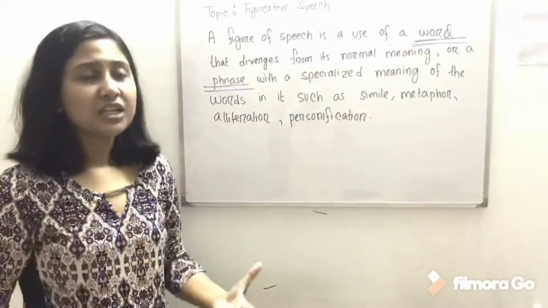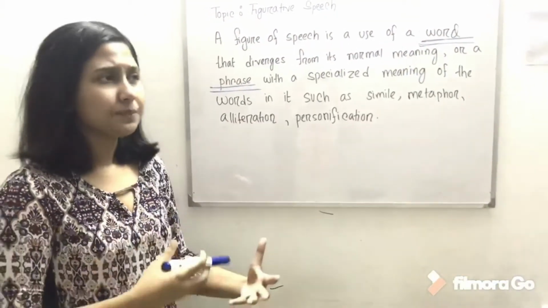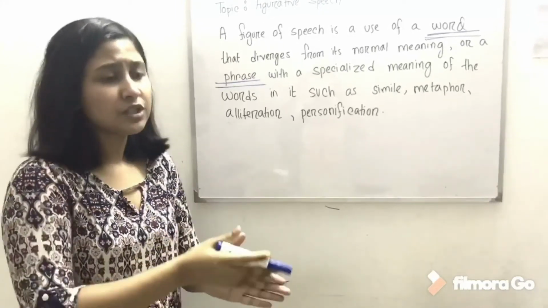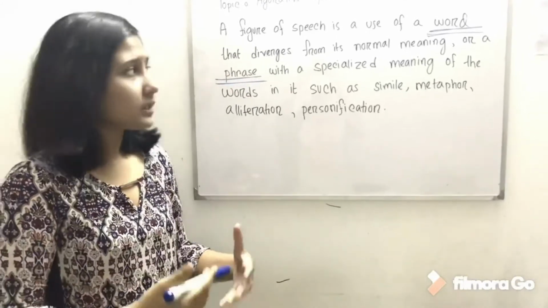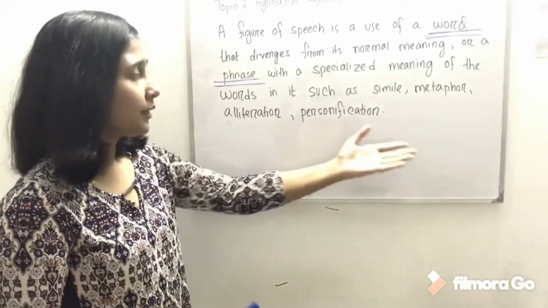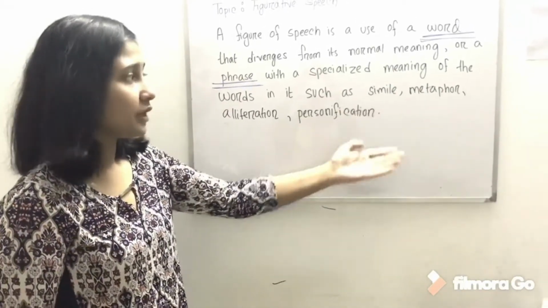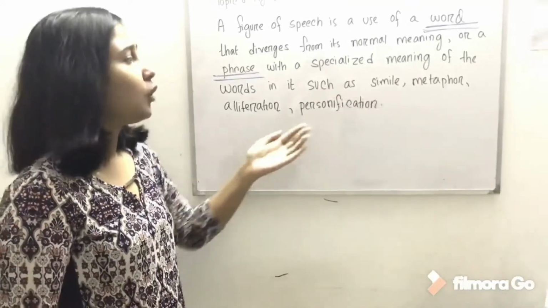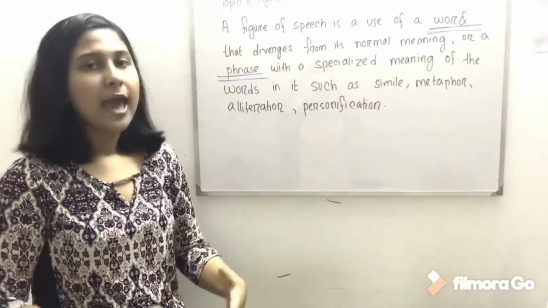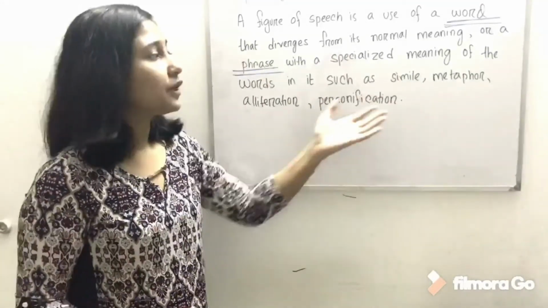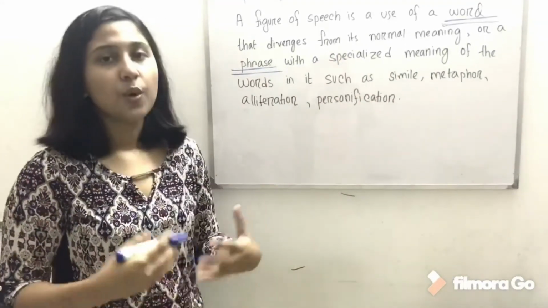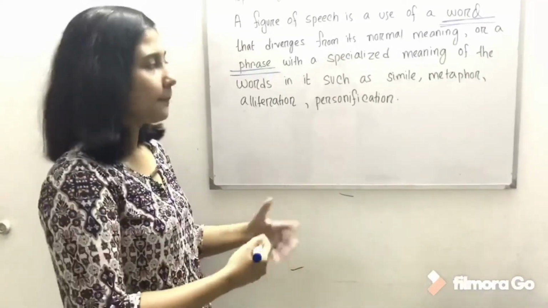So figurative speech is nothing but something which diverges from its original or literal meaning. Here you can see I've written some examples of figurative speech such as simile, metaphor, alliteration, and personification, and now we will have an elaborate idea about what these figures of speech are. So let us have a look at them.